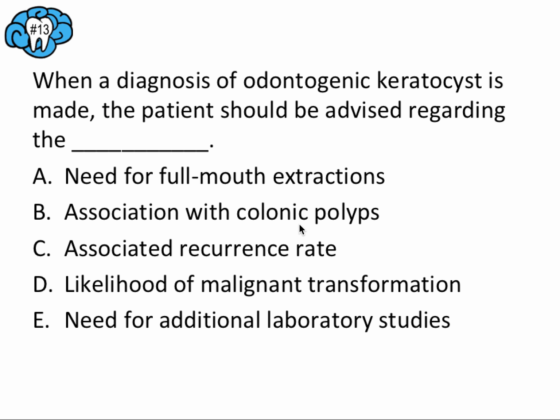That was Gardner syndrome. Remember the odontomas buried in the garden, and Peutz-Jeghers syndrome. Remember PJs with a lot of spots or those freckles. Those were the two syndromes involved with colonic polyps. So odontogenic keratocysts were involved with neither of those, so we can definitely rule out B.